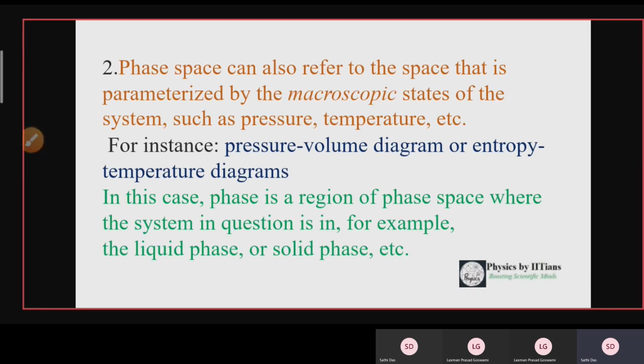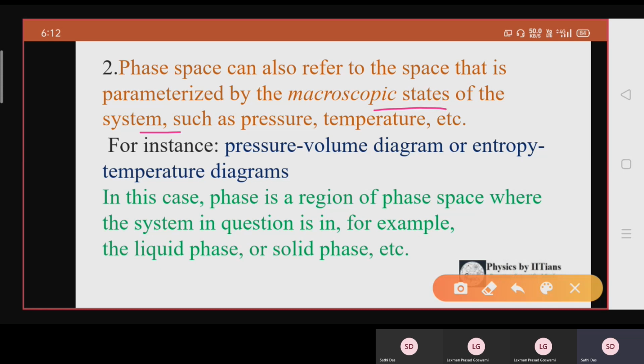So phase space can also refer to the space that is parameterized by the macroscopic state of the system, such as pressure and temperature. Now, earlier I told you in the phase space, the points correspond to the microstate of the system.